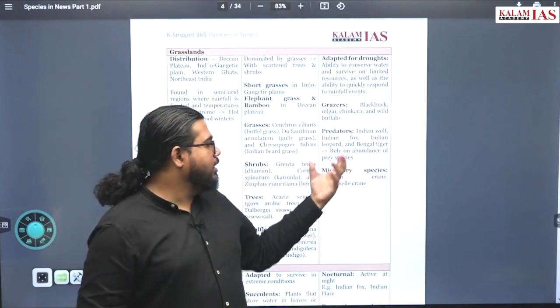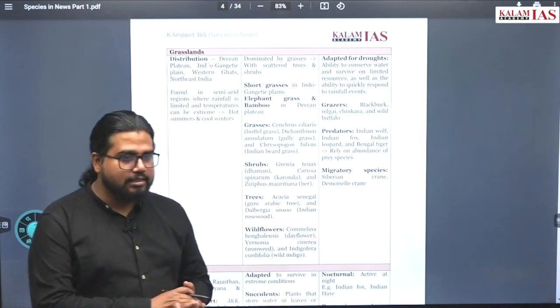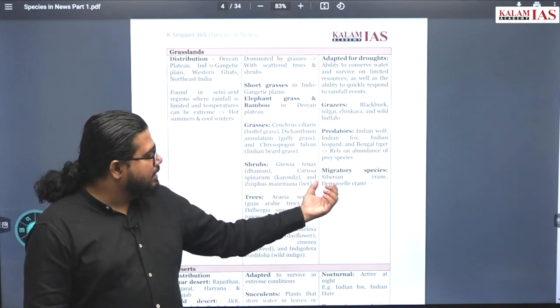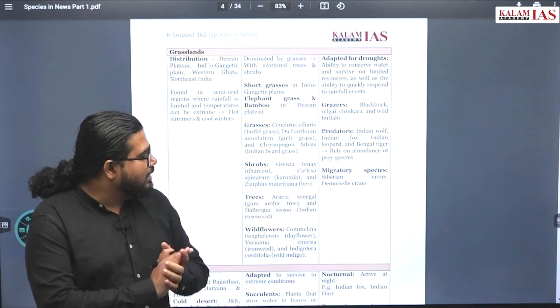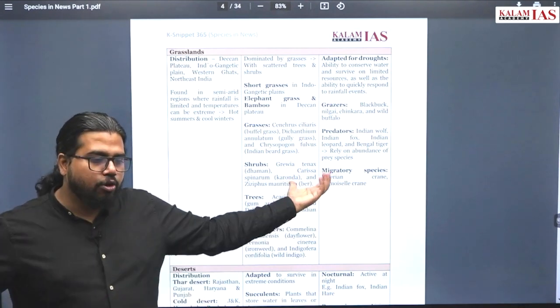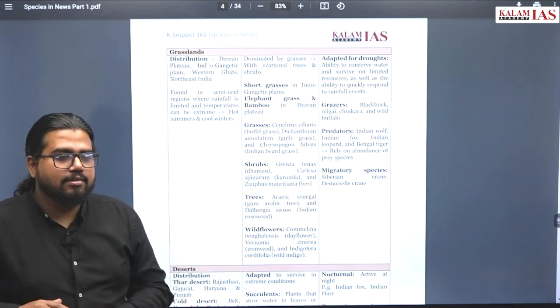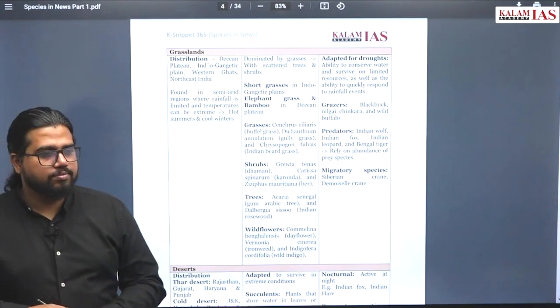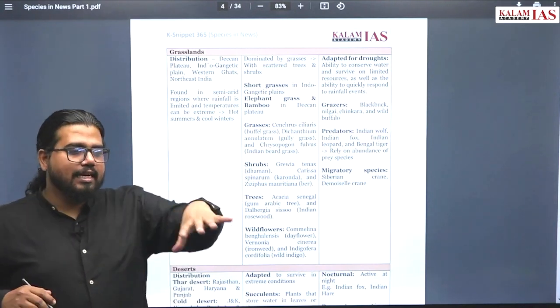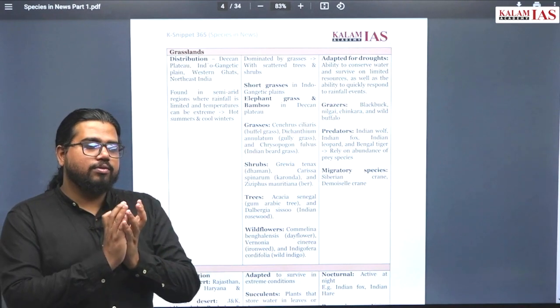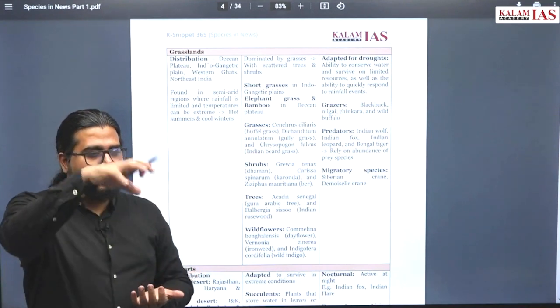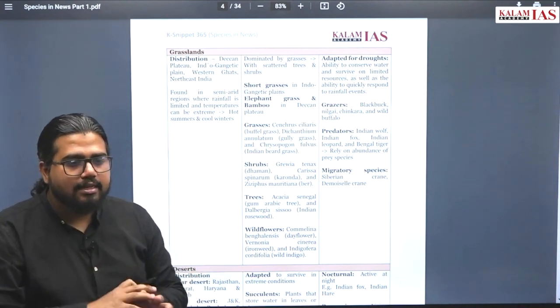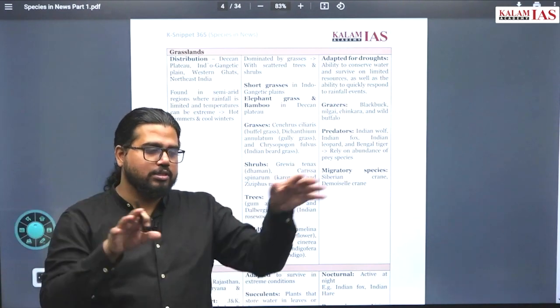This is also a hotspot of migratory species like the Siberian crane, demoiselle crane and others. Why is this a hotspot of migratory species? Mostly grasslands have water bodies around them, or at least a big grassland has somewhere a water body associated with the ecosystem.